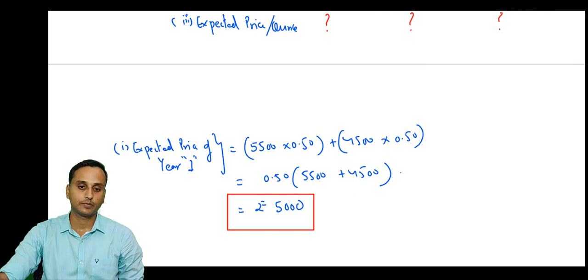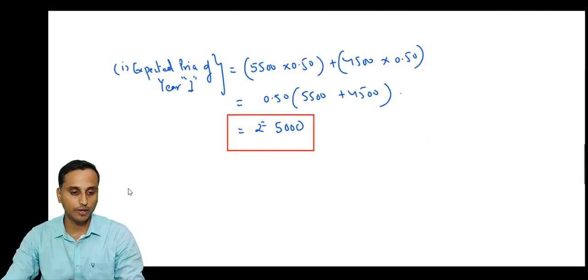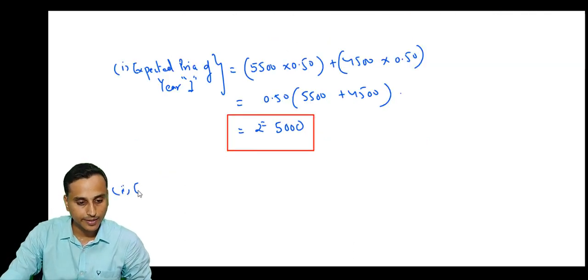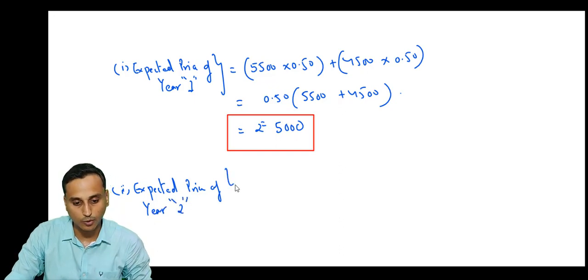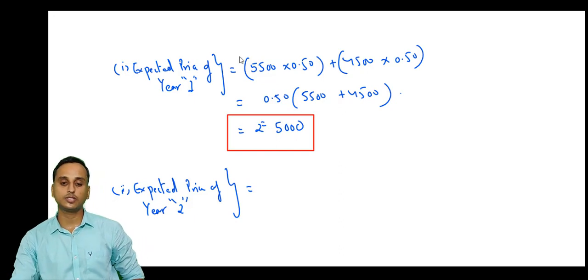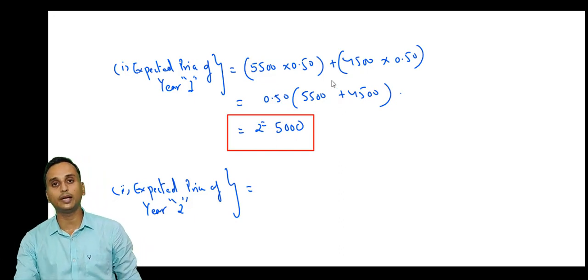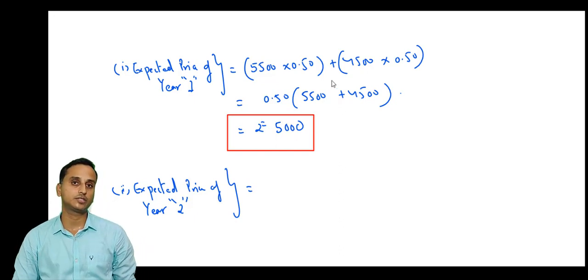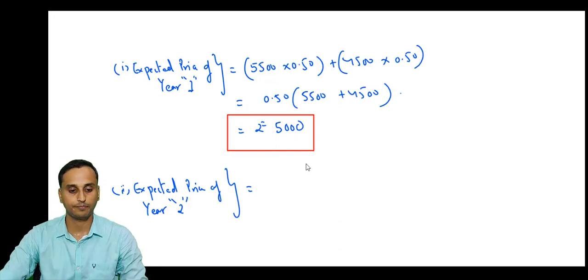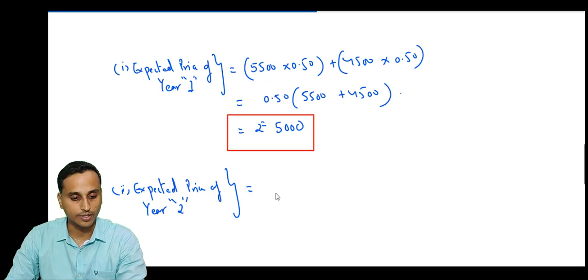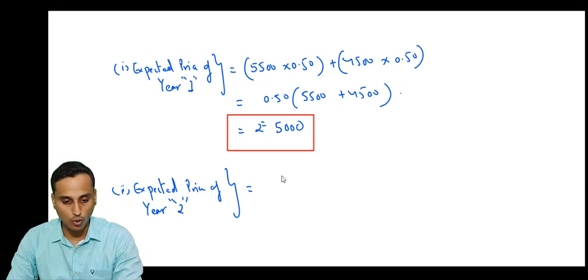Okay. Next, let's calculate the expected price of year 2. Same process, everyone. So this is how we calculate average price. When we have probabilities, this is how we calculate average. This method is called weighted average, where the weights are nothing but the probabilities. So let's calculate the expected price, average price of year 2.